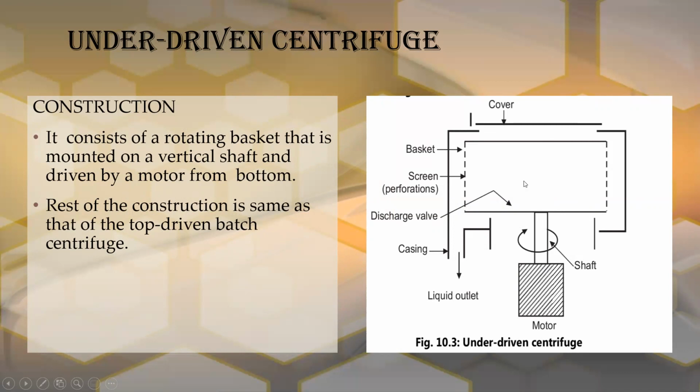The rest of the construction is the same as the top driven centrifuge. The basket is made of stainless steel, copper or monel.